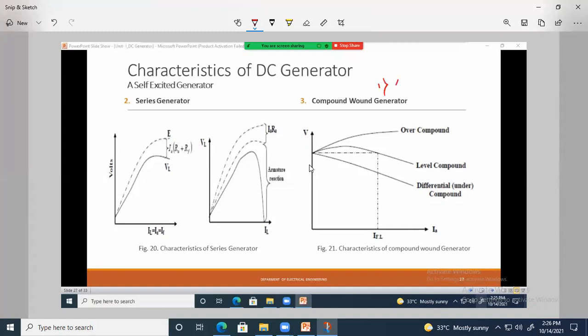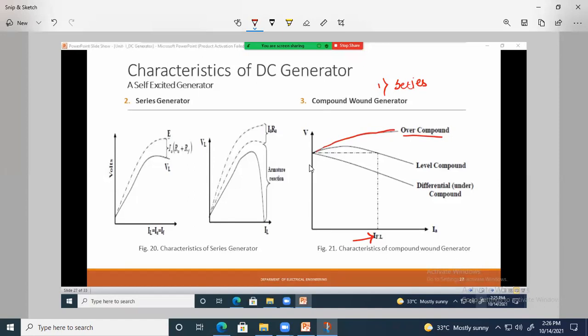the series field winding is adjusted such that if we increase the load current, the terminal voltage will increase. The terminal voltage will increase if the load current increases. That means it is an over compounded type of DC compound generator. These are the over compounded characteristics.